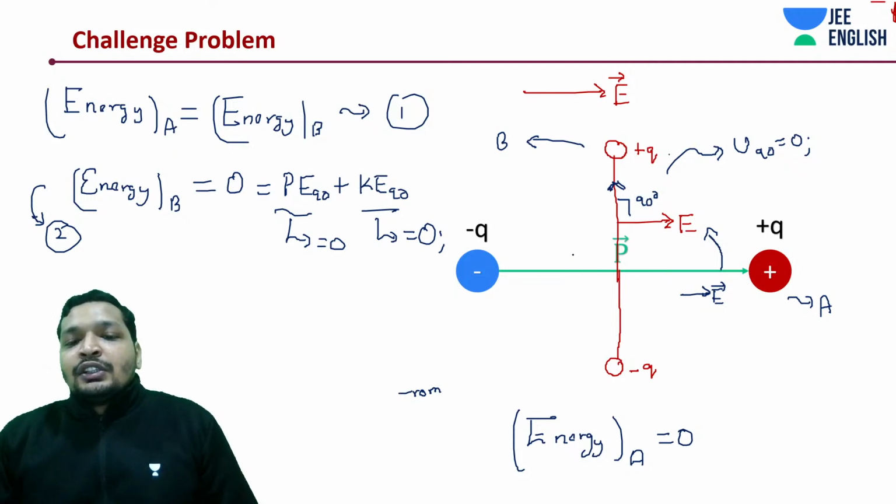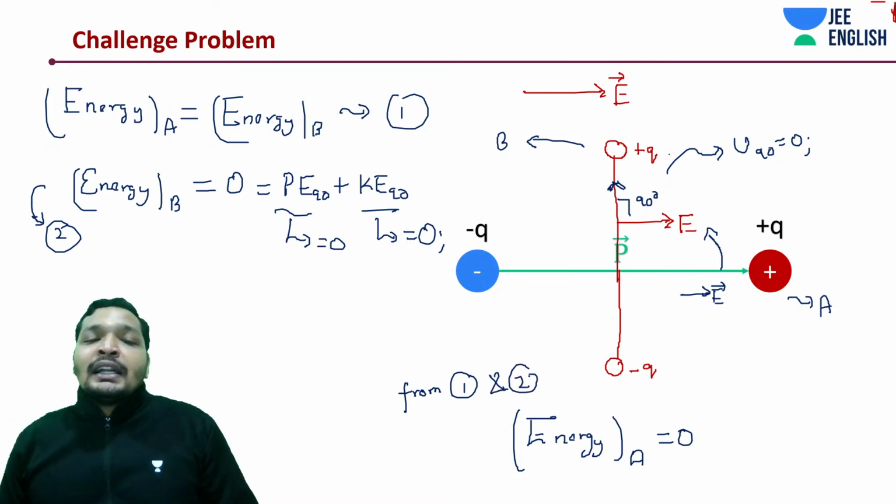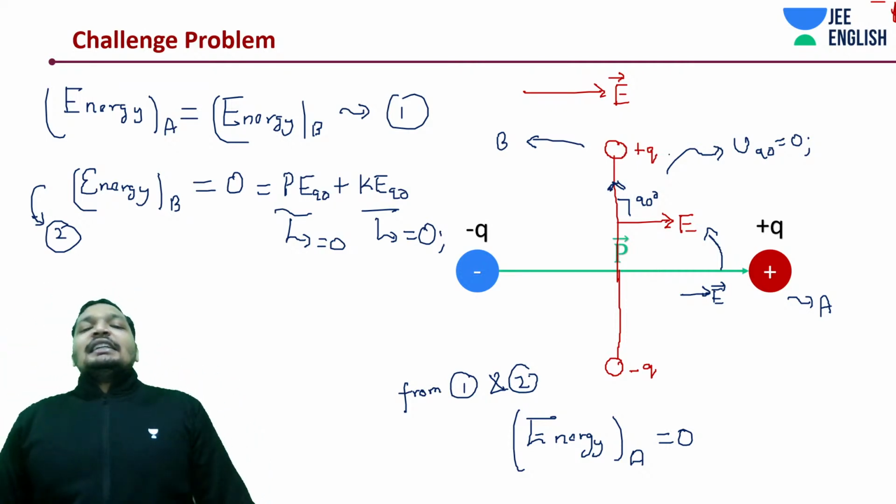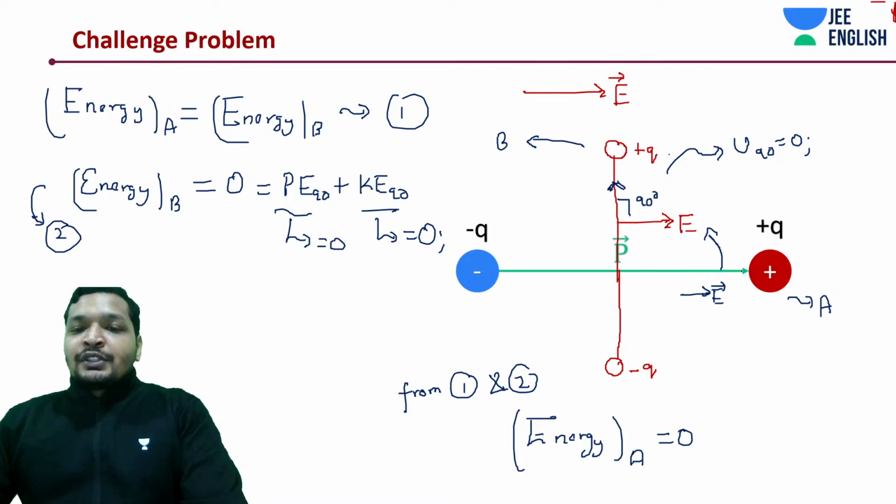What I've done is taken a case where potential energy and kinetic energy were 0 after giving some angular velocity to the system at 0 degrees. So energy at position, we said this is position A, this is position B at 90 degrees, 0, 0. You understood this part, I believe.